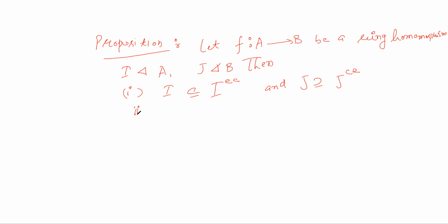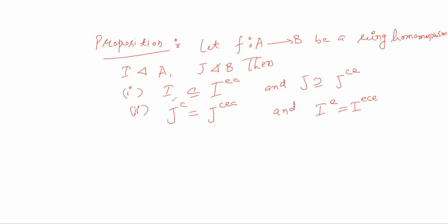Secondly, J contraction is equal to J contraction extension contraction, and I extension is equal to I extension contraction extension. These are the things that we want to prove.